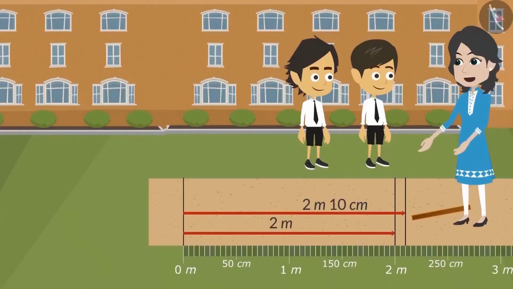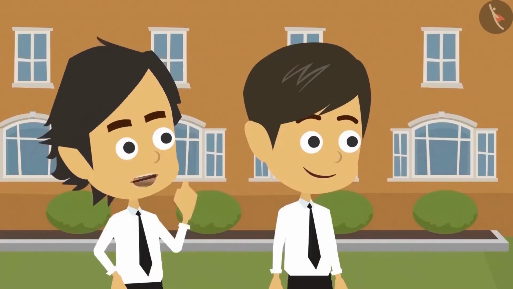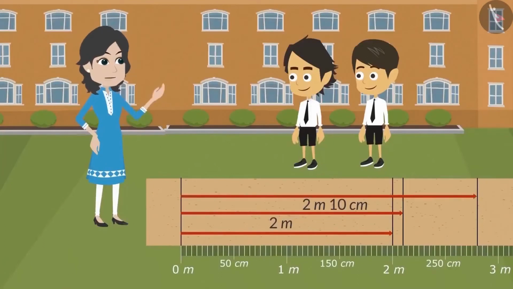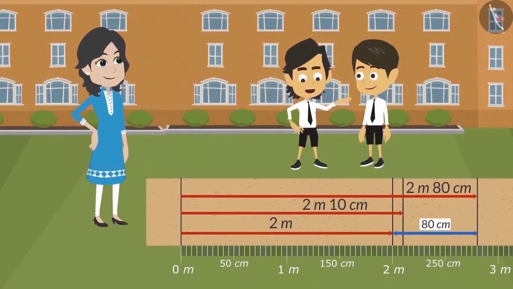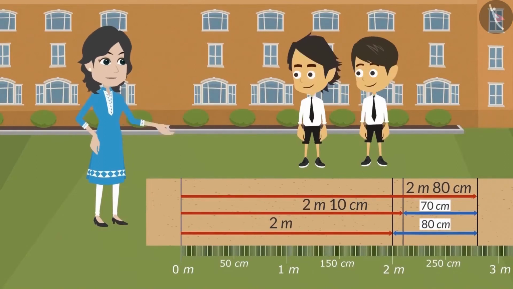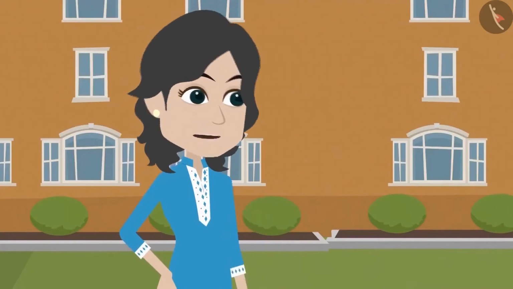I know. You both can win the long jump competition. That is why I am saying that you need to practice. Okay, we will practice now. But how long did the winner of the previous competition jump? In the previous competition, the longest jump was 2 meters and 80 centimeters. At present, I can jump 2 meters. I will have to jump an additional 80 centimeters. And I will have to jump another 70 centimeters. This is last year's record. It is possible that this year somebody may jump longer. Therefore, keep practicing and try to jump the longest.